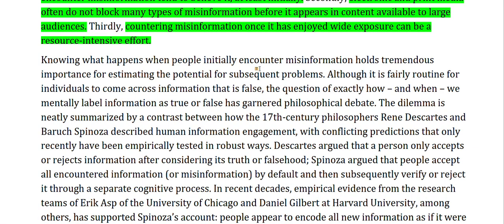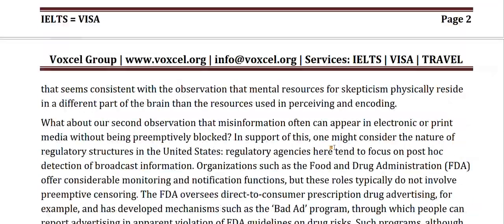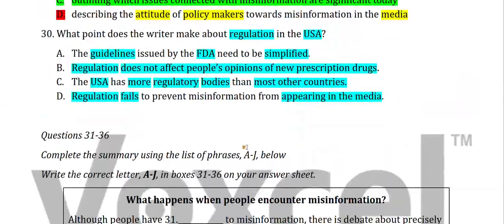Knowing what happens when people initially encounter misinformation holds tremendous importance for estimating potential routine. Okay, I am not able to find USA or FDA here. This is the name of a person. What we will do is look at other questions also.